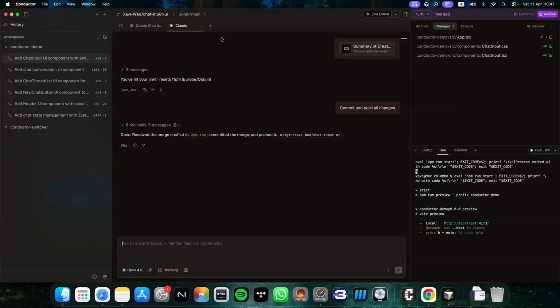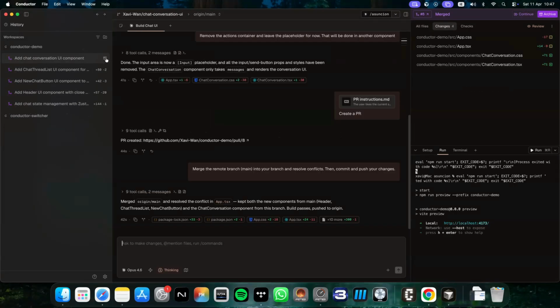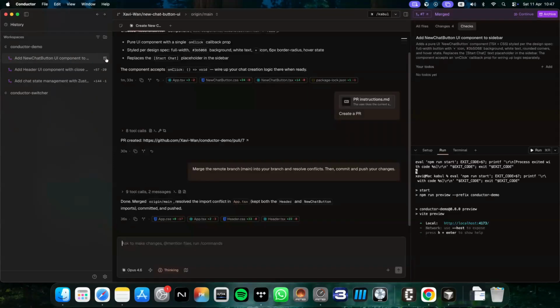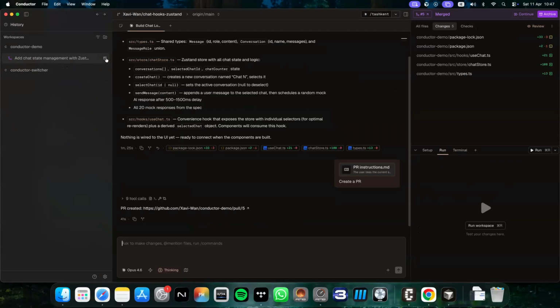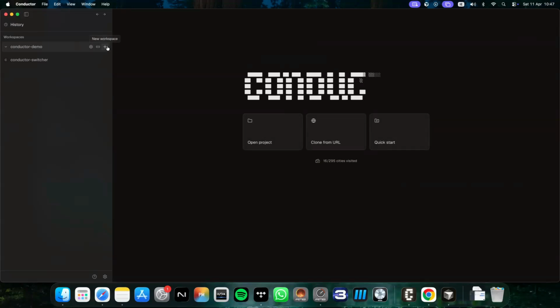Once the PRs are merged, we can archive the workspaces. Merging and archiving workspaces can be done independently from each workspace as soon as possible, meaning we don't have to wait on the other agents to finish any task.